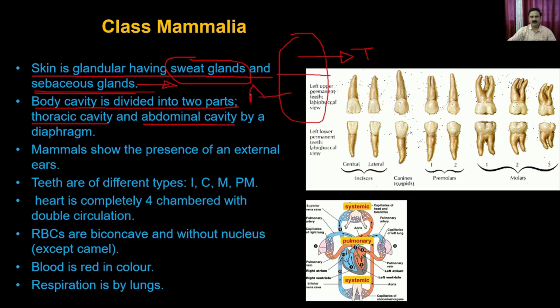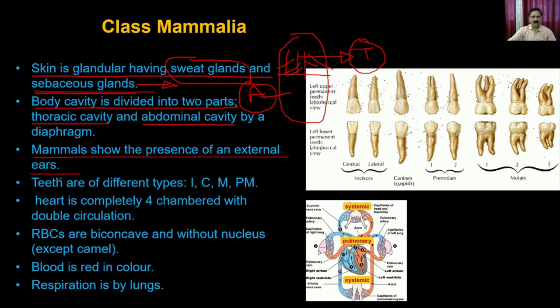In the abdominal cavity, you have the digestive system. In the thoracic cavity, you have the heart as well as the lungs. And here you are going to have the rib cage, right? So you are going to have a rib cage, and that is required only to protect the lungs as well as the heart. The mammals show the presence of an external ear.